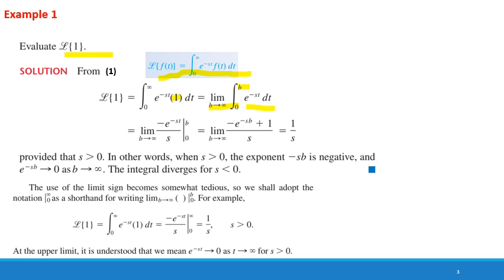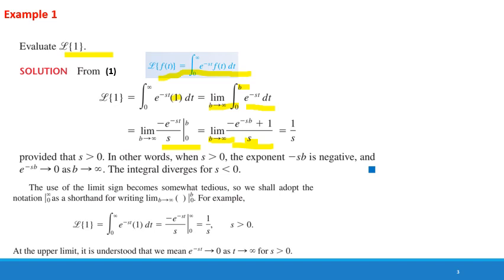When we solve this integral of e power minus st, we will get this answer. And when we put the limits 0 and b, we will get this fraction, minus e power minus sb plus 1, divided by s, and the limit is b approaching infinity.